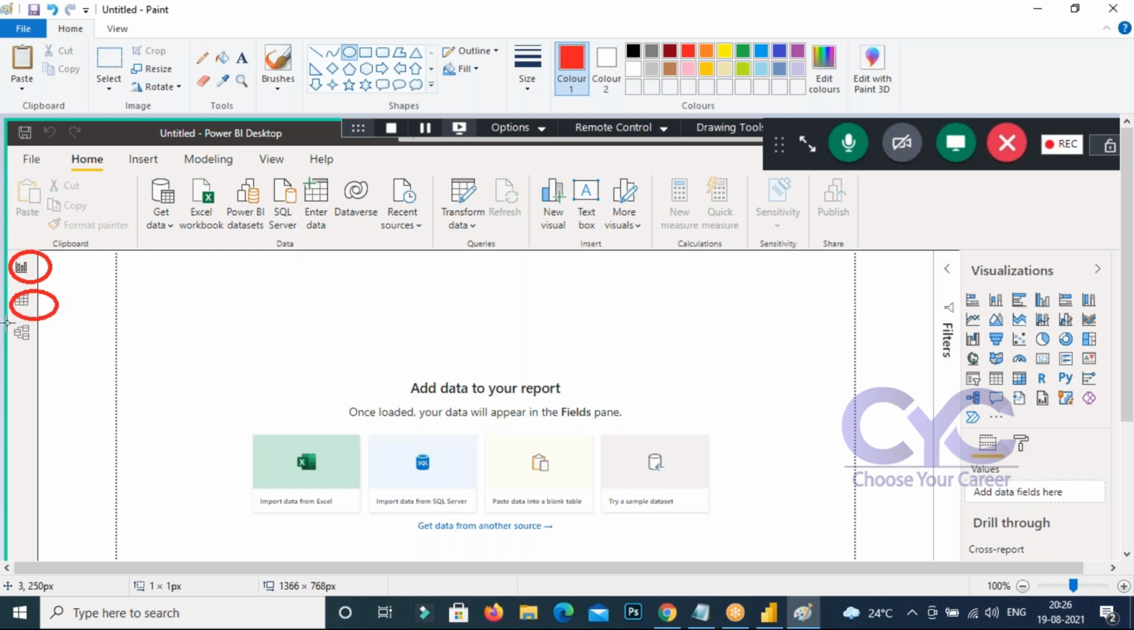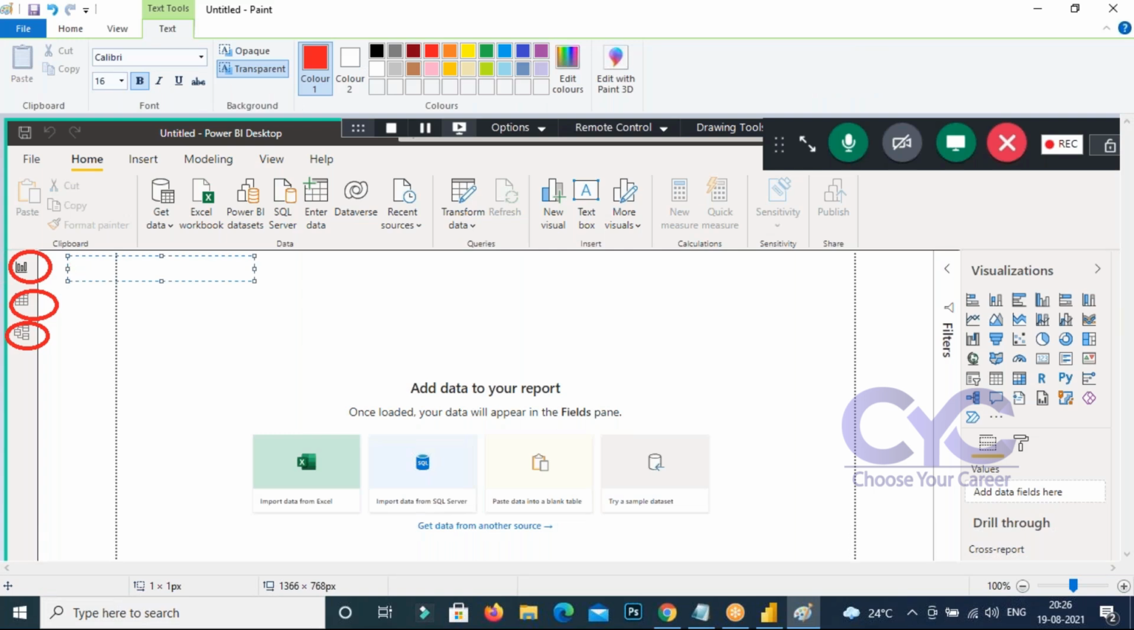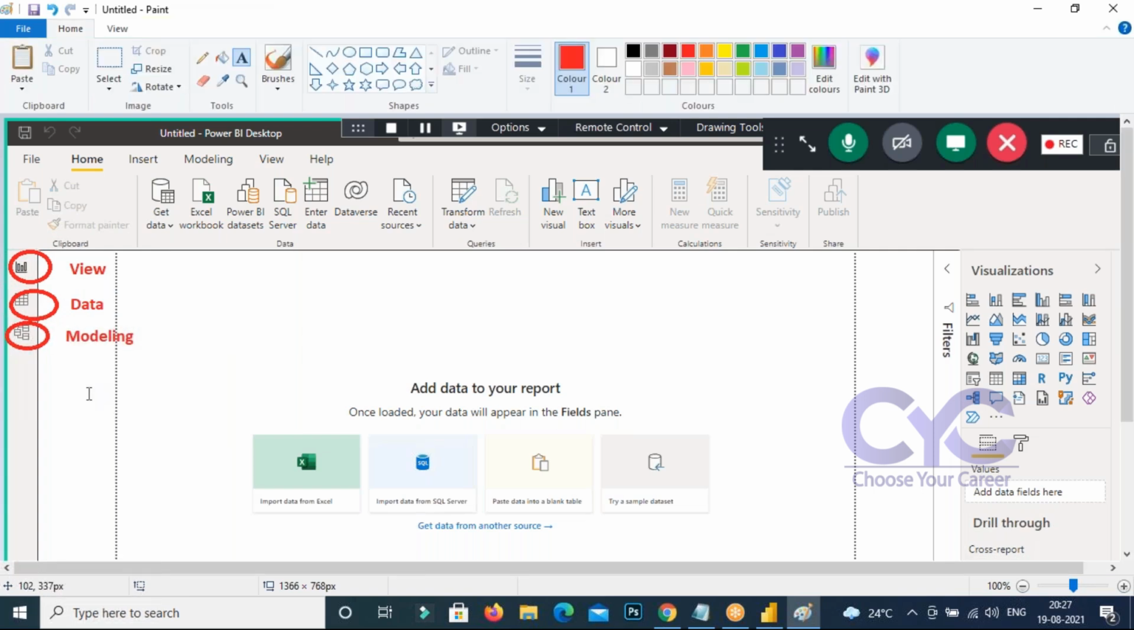There we are going to use this modeling. Right? Then it is a view. View means the reports we are going to create here. Here it is the data, and here it is nothing but the modeling. That is what you are going to see. Got it? That's all.